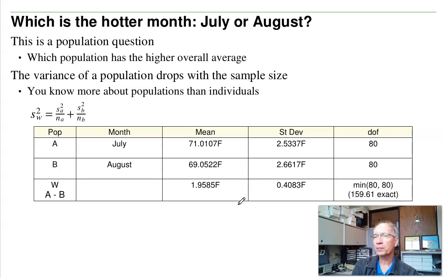So since this is a population question, I do divide the variance by sample size. So when I do that, I've got the standard deviation of July, square it, get the variance, divide by its sample size, 81. Variance of August, divide by its sample size, 81. Add the two together, take the square root. Now it's 0.4. Degrees of freedom, again, is technically 159. I take the smaller of the two, 80.